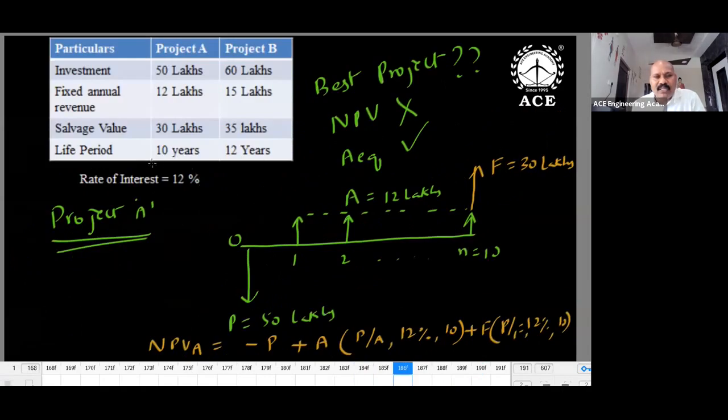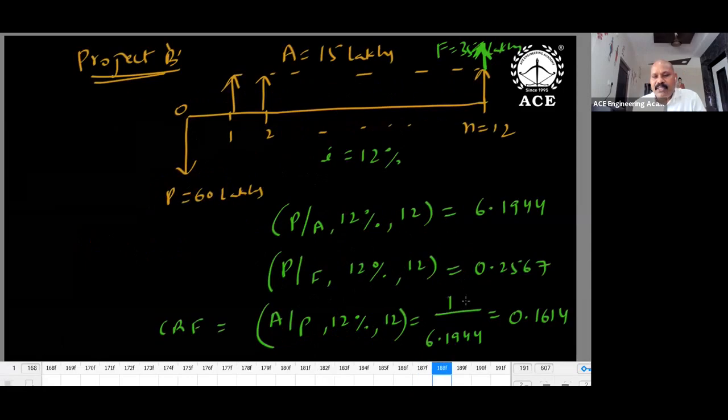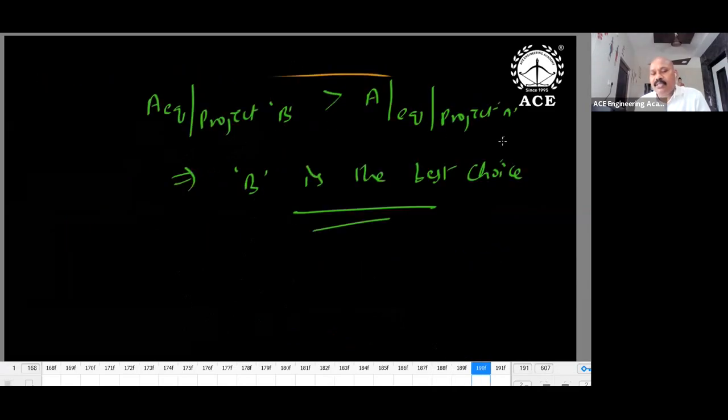If you see this, project A is 10 years, project B is 12 years. I cannot use NPV directly; I have to use A equivalent. So what is the procedure? First, we get the net present value of project A, almost 27 lakhs 46,240, and this is to be converted into A equivalent. Multiplying by the capital recovery factor, I get 4 lakhs 86,000. Similarly, for project B, first I find the net present worth, 41 lakhs, and the equivalent is 6 lakhs 76,000. So A equivalent of project B is greater than A equivalent of project A. So B is the best.